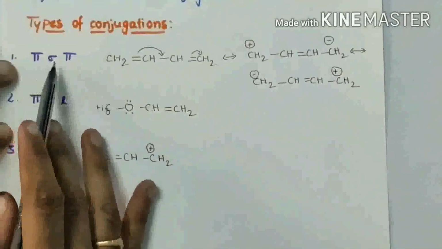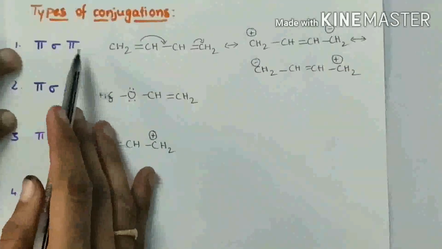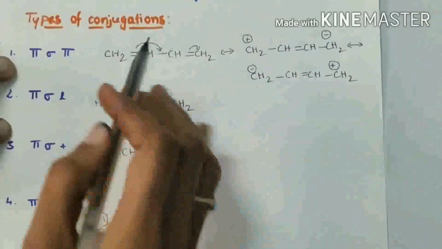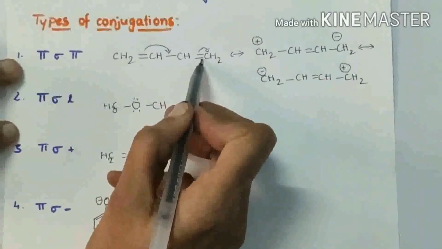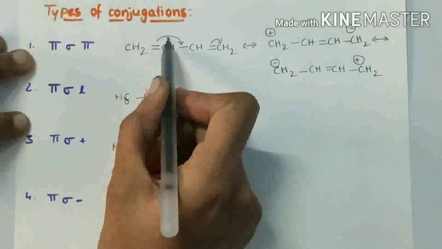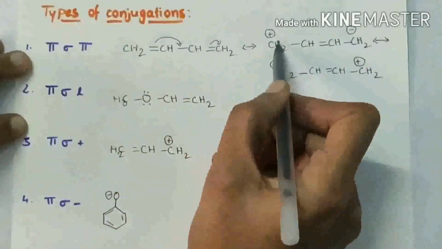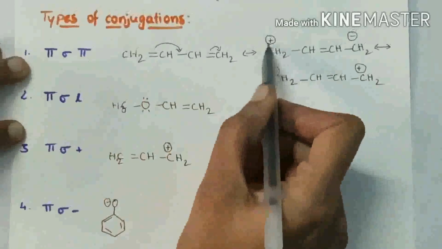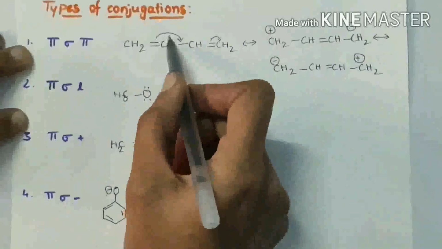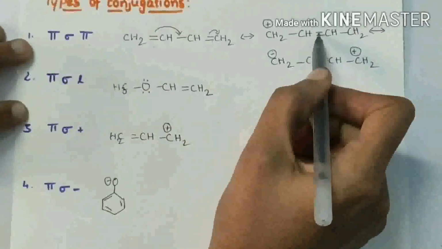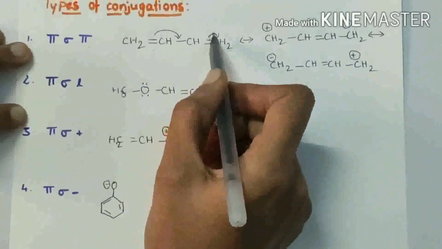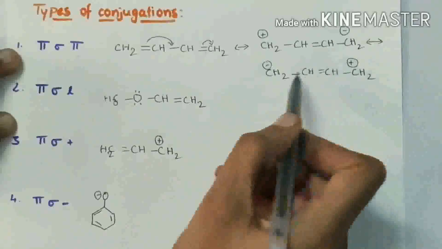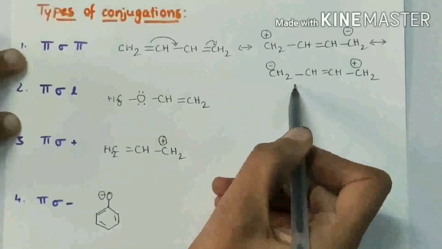Let us see the pi-sigma-pi bond. In which system is this case involved? In this compound, a pi-sigma-pi bond is there. If this pi bond is shifted towards here, this carbon can acquire a positive charge because it lost electrons. So it acquires a positive charge. And here, this pi bond is shifted here, and these pi electrons are shifted here, so it can acquire a negative charge. And another resonance structure is like this.